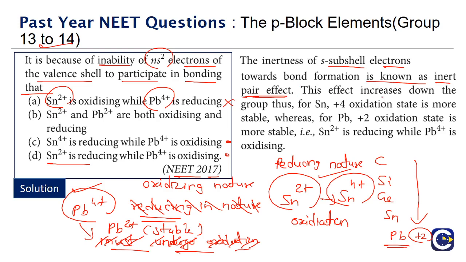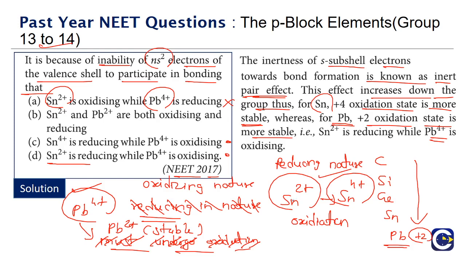So the inertness of the s subshell electrons for bond formation is what we call the inert pair effect. And this inert pair effect will increase down the group. For tin, the +4 oxidation state will be more stable than +2. But when we go to lead, that is where finally +2 becomes more stable than +4. So in the case of lead, Pb4+ will be oxidizing in nature, because Pb4+ will undergo reduction to form the more stable Pb2+.